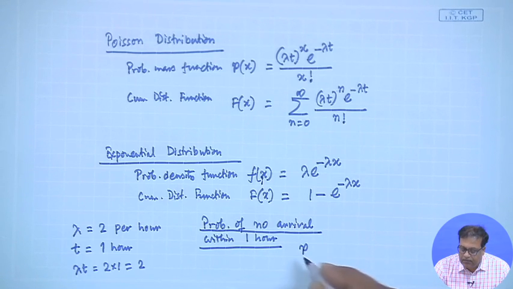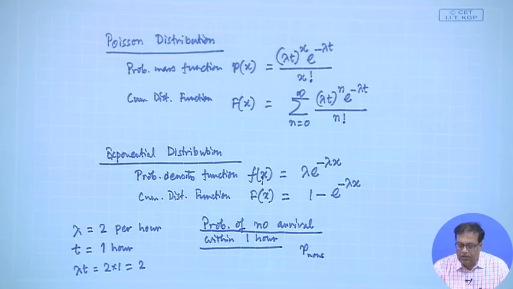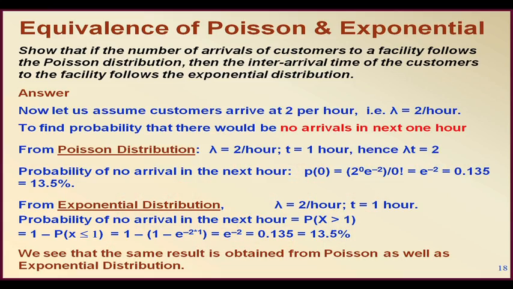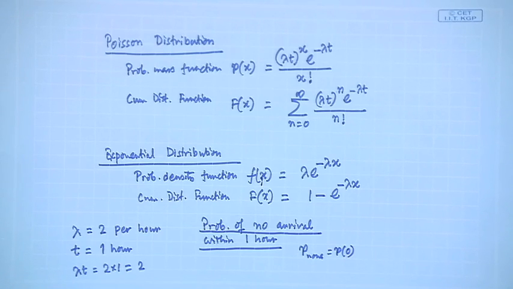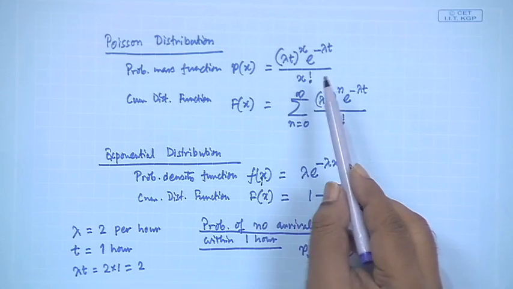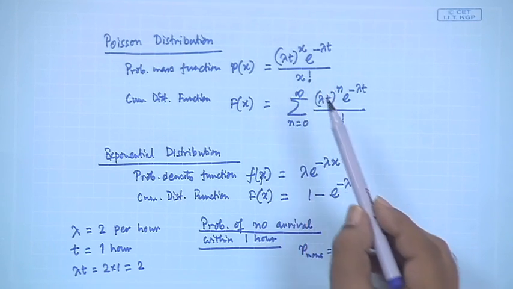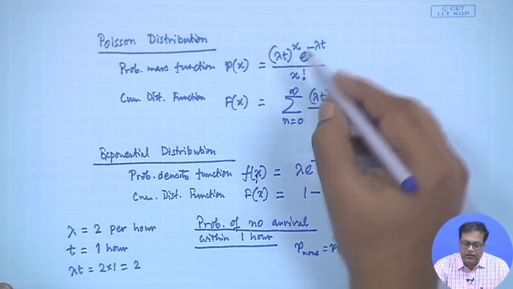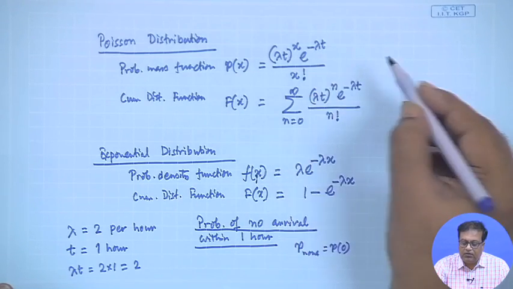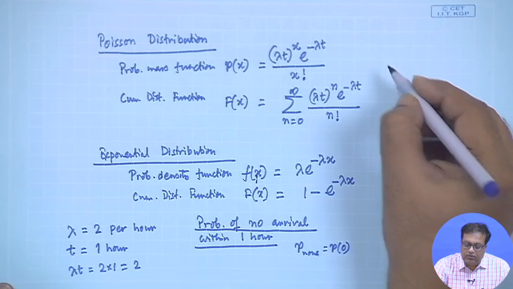Probability of no arrival within 1 hour, so P none. We need to calculate it from both sides, right, or sometimes we simply call it P0 also, that nobody arrives. So, what is P0? Now, look at this, the probability mass function has (lambda t) to the power x. So, let us put here probability of x equal to 0 and lambda t equal to 2.